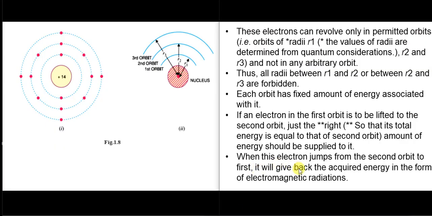So when this electron jumps from the second orbit to the first, it will give back the acquired energy in the form of electromagnetic radiation. So when the electron is jumping from its excitation orbit to the rest orbit, then the energy is given back in the form of electromagnetic radiations.